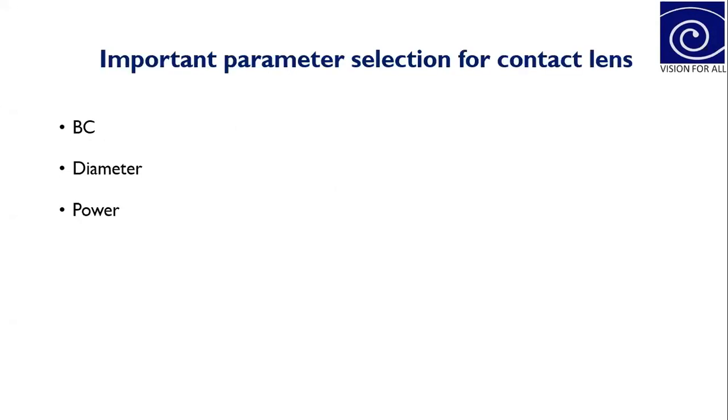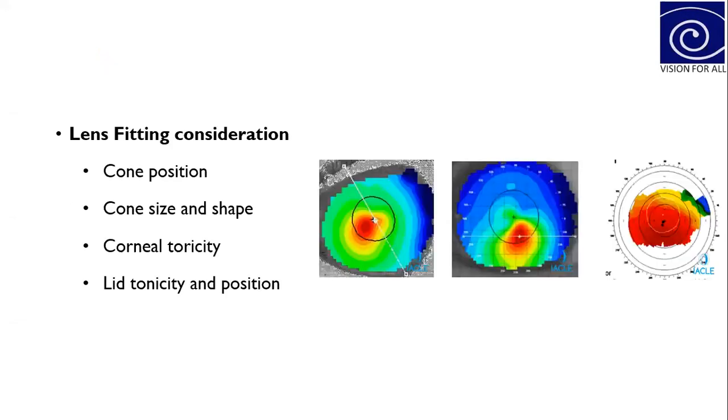Whenever you choose any type of contact lenses, these three parameters are very important, on the basis of which you will choose your first trial contact lens: base curve, diameter, and back vertex power of the contact lens. While choosing your first contact lens trial, these are the things you need to see: cone position, cone size, and its shape.